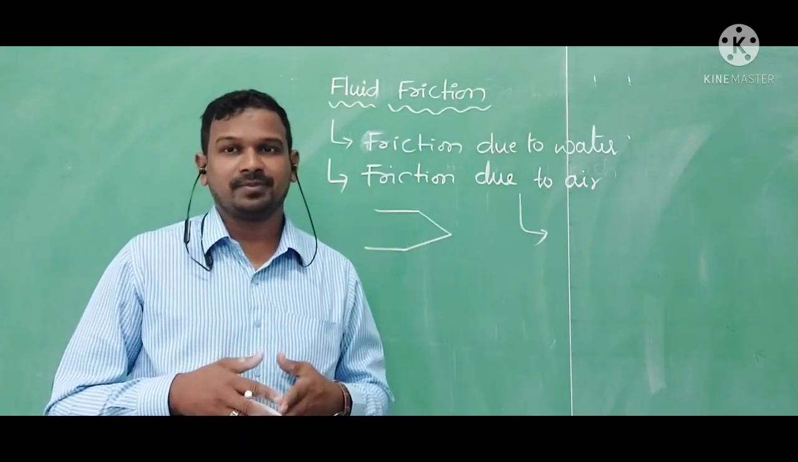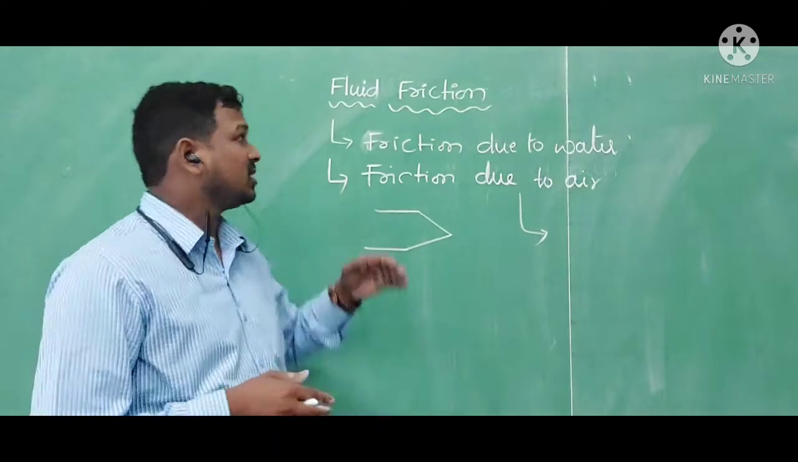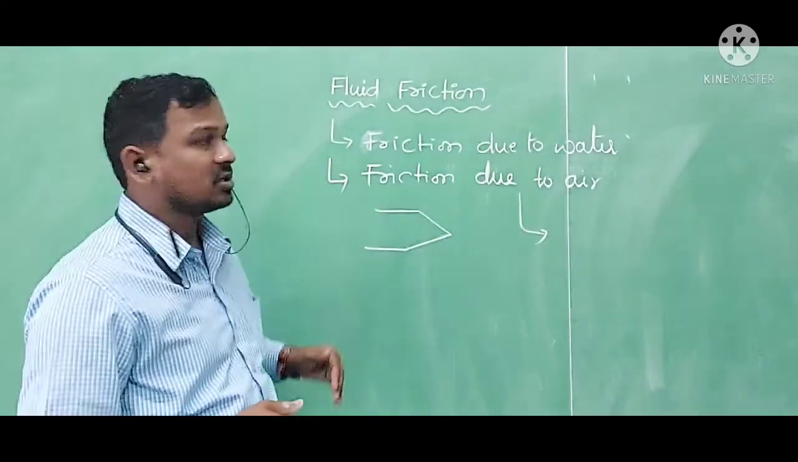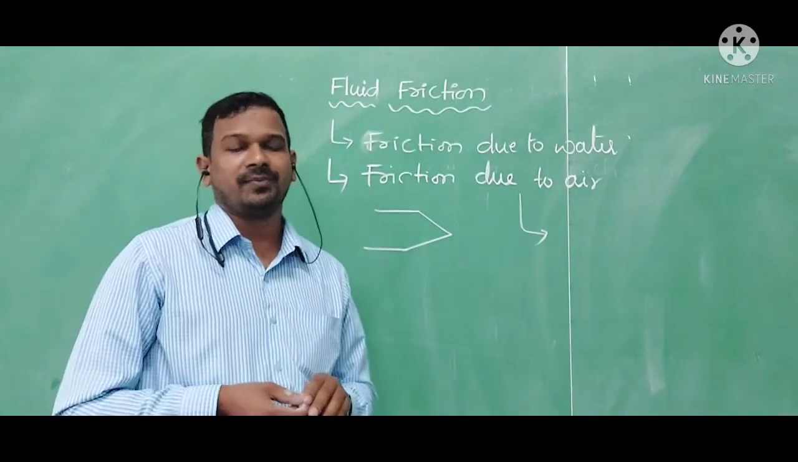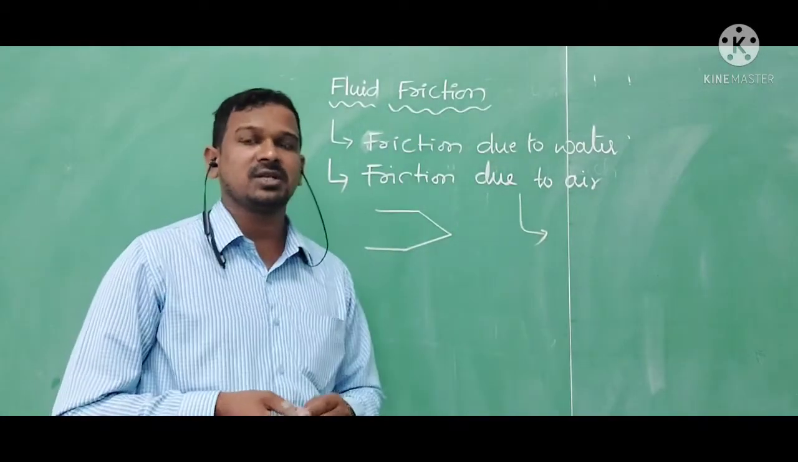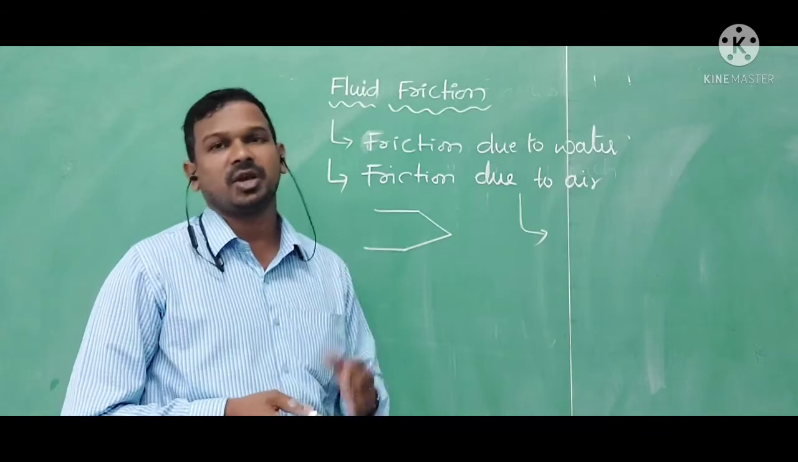shape only. So like this, these are the two types of frictions: friction due to water and friction due to air. How can we overcome these frictions? With the help of the streamlined shape of the bodies.